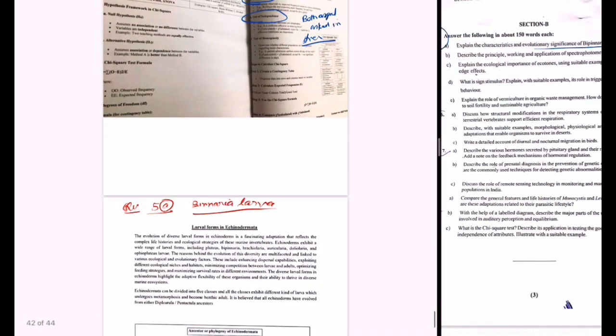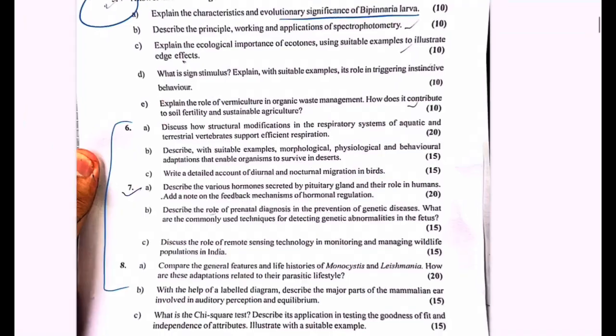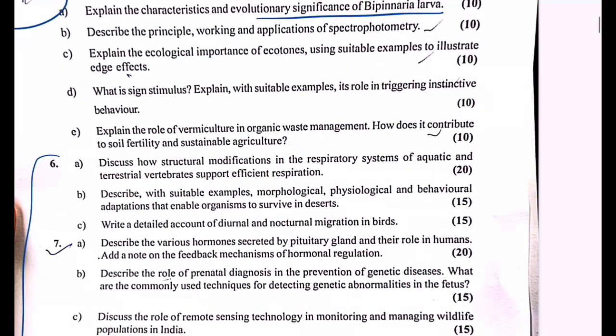Overall, if you see, the questions are asked directly from the syllabus, so you do not need to worry that I have to study extra, I have to keep track of everything in the current affairs. It's not important, but yes, there are certain topics in the current affairs that are relevant to the syllabus, so you can study them. There is no need to go beyond the syllabus, but whatever is mentioned in the syllabus, you have to study it very deeply, very nicely. You can do it from the lectures of this Mastering Zoology, or you can also get the book, and it will be very beneficial for all of you.